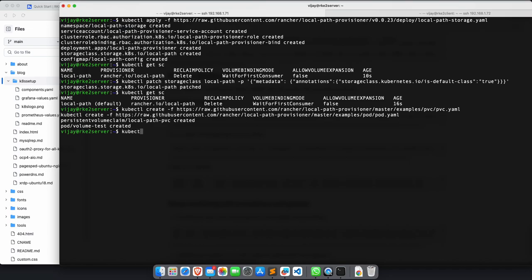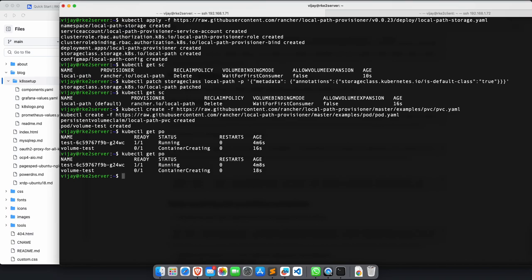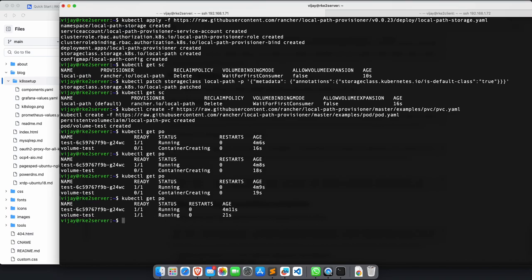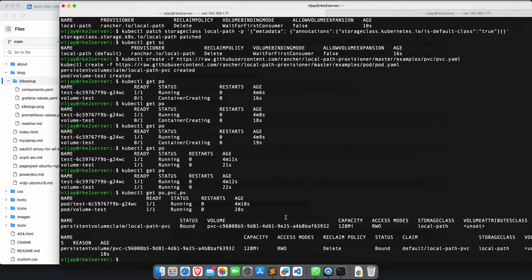So if I run kubectl get pod, guys, the pods have been created in my current namespace. You see the volume test container is still creating itself. It's running now. So when it's running, we want to see the PVC and we want to see the PV also. You see that the PVC here has got created, and the storage class is local. So dynamically things are getting assigned, right?